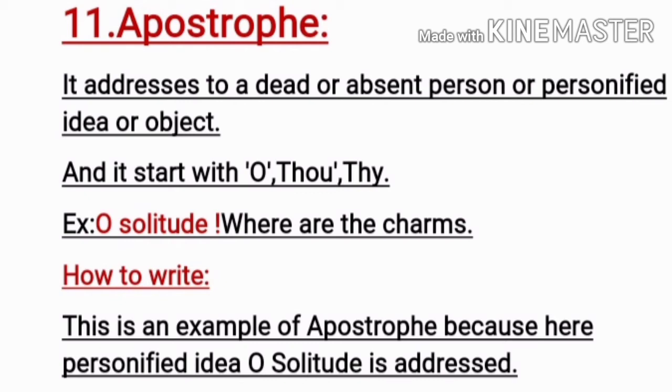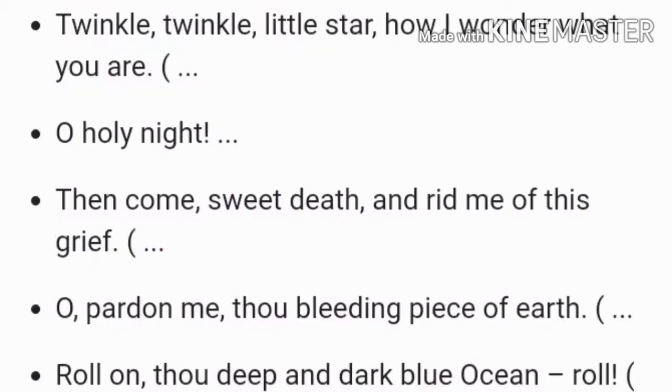So how to write? This is an example of apostrophe because here the personified idea O solitude is addressed. Here are a few examples, so you can go through these examples to clear your doubt.